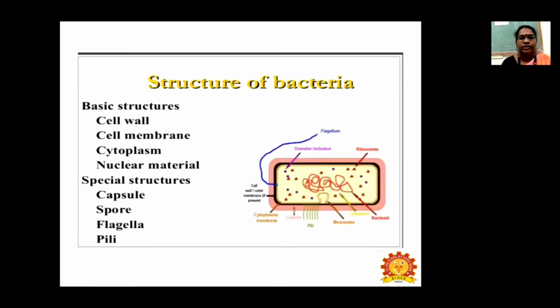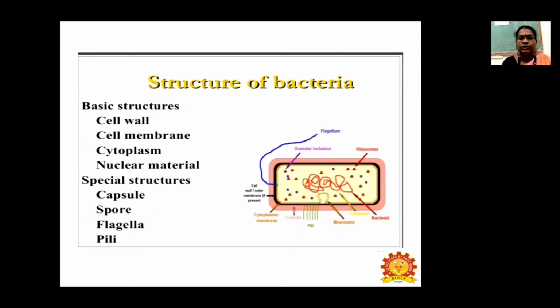So the basic structure, all the bacteria will have cell wall, cell membrane, cytoplasm, and nuclear membrane. So these four are the basic structures which are present in the bacteria. Apart from this, they have special structures which are named capsule, spore, flagella, and pili.